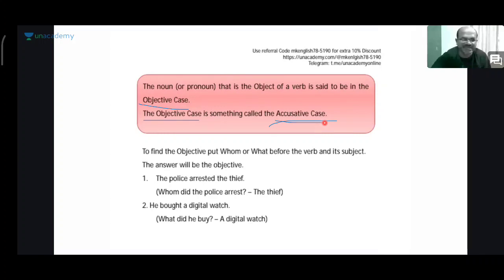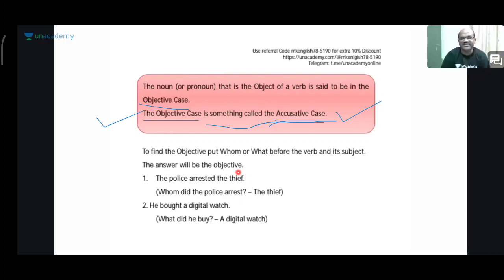Objective case is something called accusative. A-C-C-U-S-A-T-I-V-E. Right? To find the objective, put whom or what before the verb and its subject. The answer will be the object.